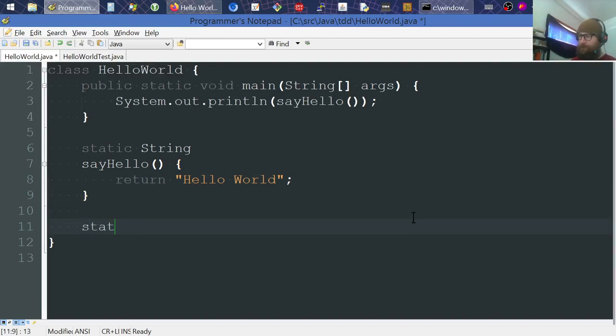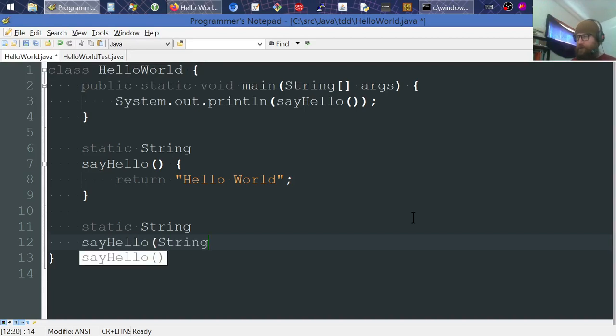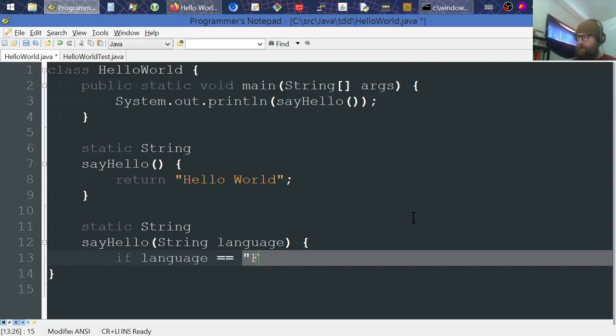if we come down here, once again, kind of duplicating what I was doing earlier. And then right here, we're going to take a string of a language. And we'll say, if a language is French, we'll make it lowercase.